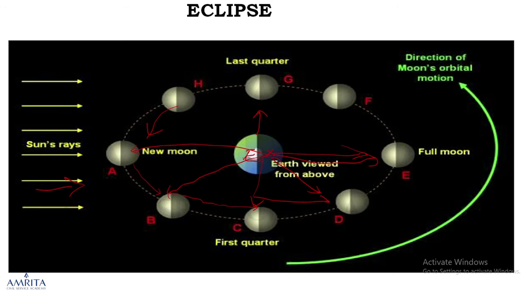After that, gradually small portions of the moon appear. That happens in the first quarter. Second quarter, finally you can see full moon.